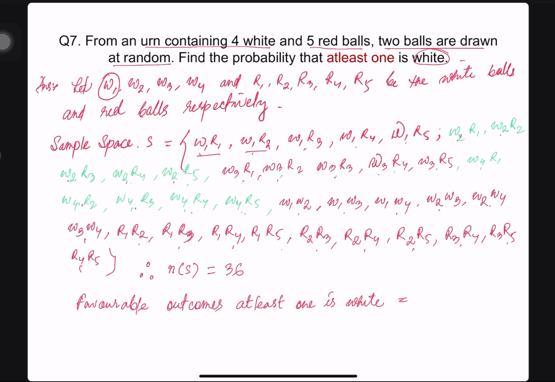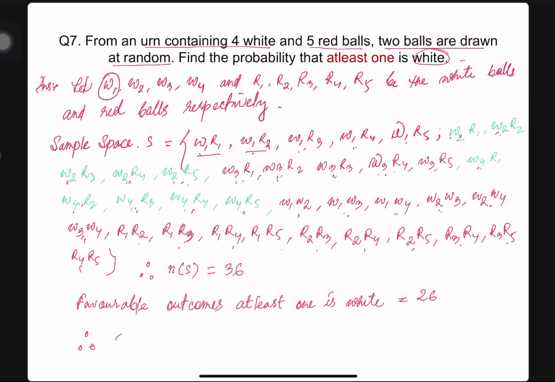Let's see. 1, 2, 3, up to 26. We have 26. So let us find out the required probability. What is the question they ask? Find the probability that at least one is white. So remember, at least one is white.